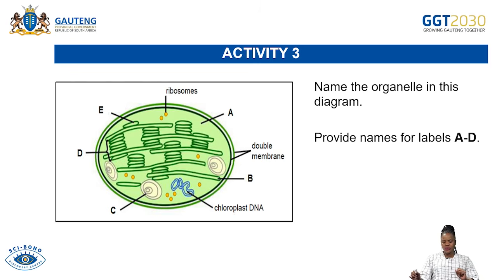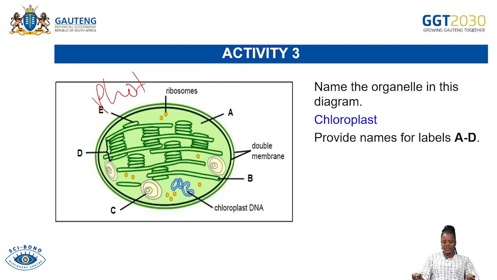Now let us look at the questions which are based on the structure. Name the organelle in this diagram. I have already given you the answer. For the fact that we are focusing on the topic of photosynthesis, the organelle that is responsible for photosynthesis is what? It is the chloroplast. So the answer for number 1 is chloroplast.